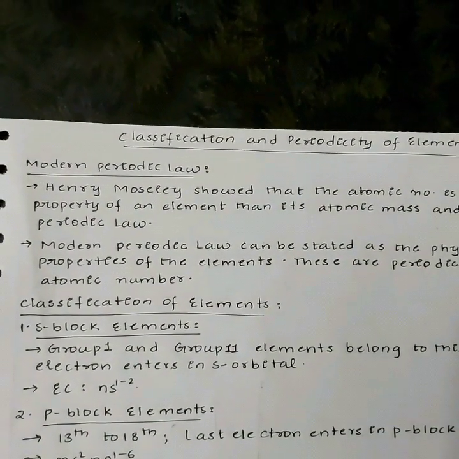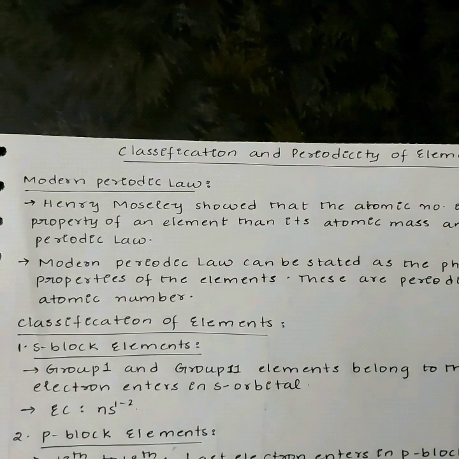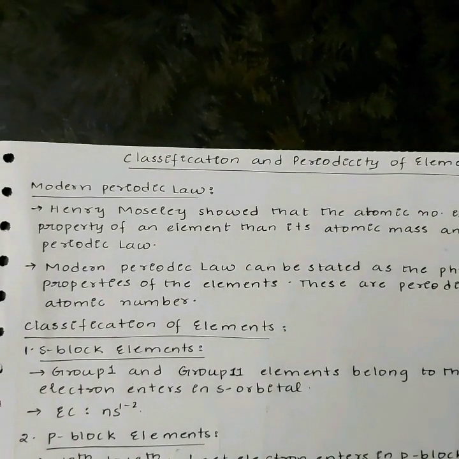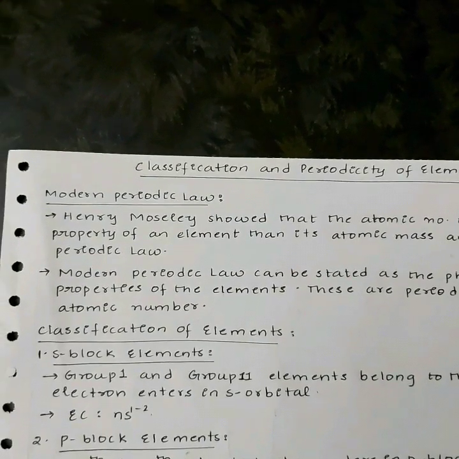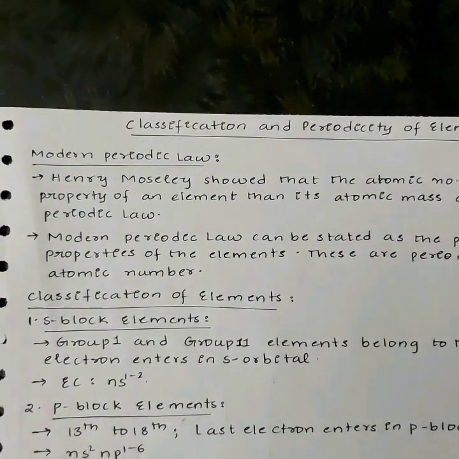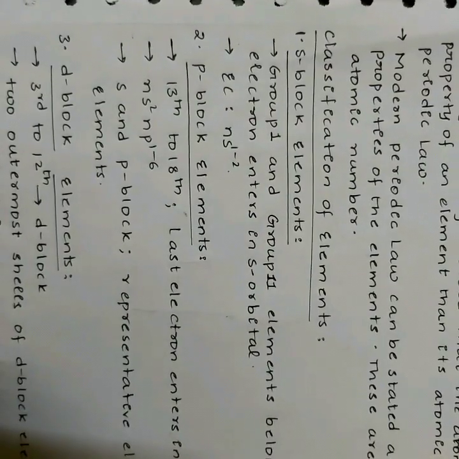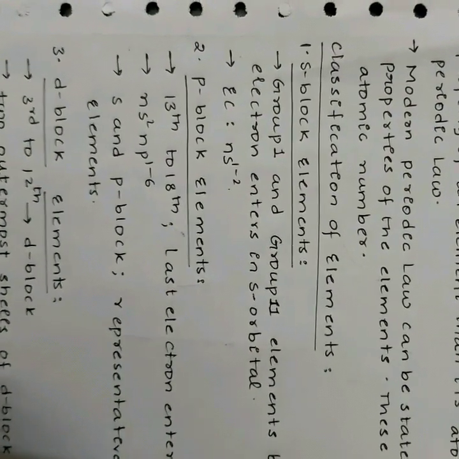The table contains 7 periods and 18 groups. The concept of subgroups A and B is removed and the groups are given numbers from 1 to 18. The name of the zero group is changed to the 18th group. Classification of elements: depending upon the orbital in which the last electron enters, the elements are classified as follows.